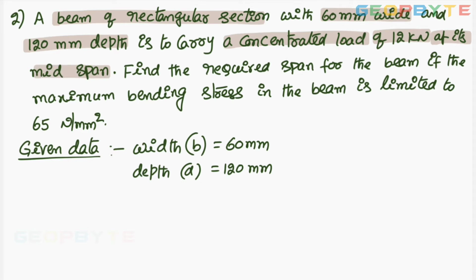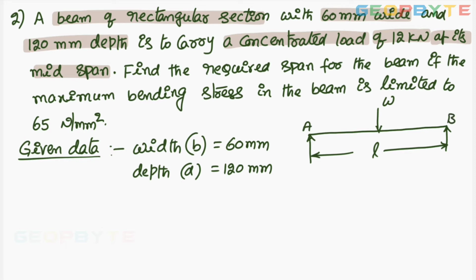Let me project the diagram. A simply supported beam of length L is carrying a concentrated load at the middle. Now what is the maximum bending moment under load?